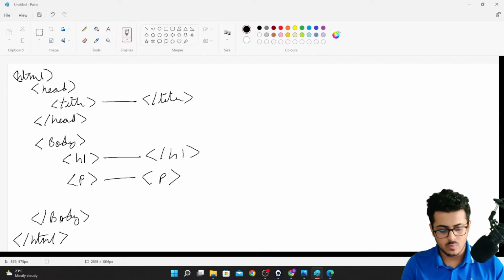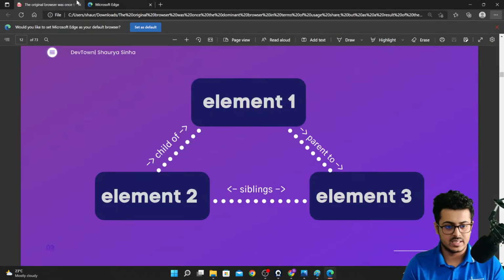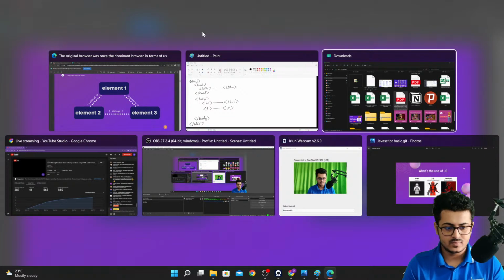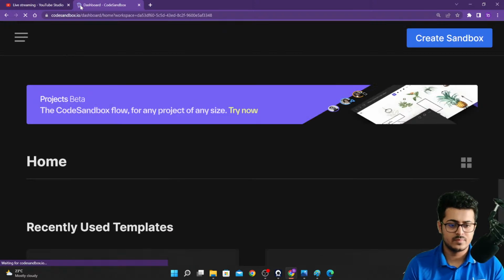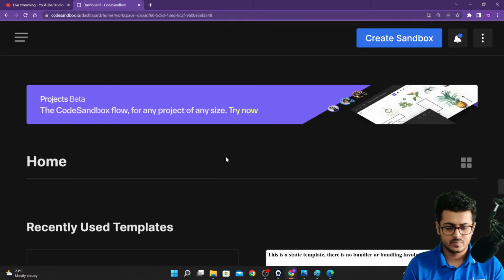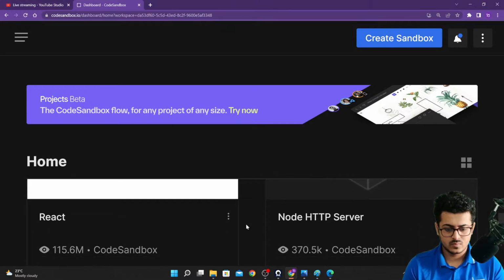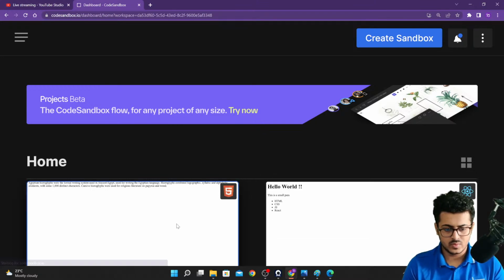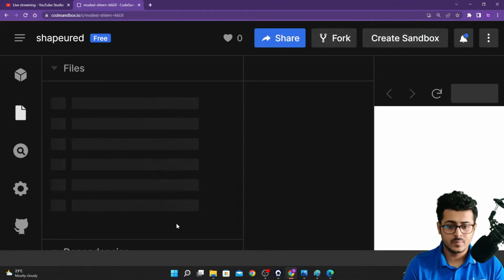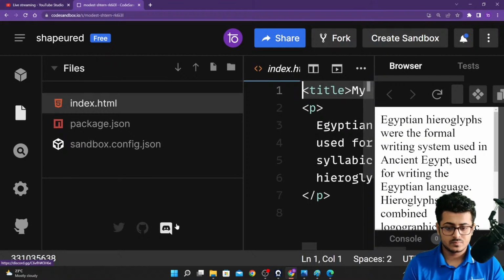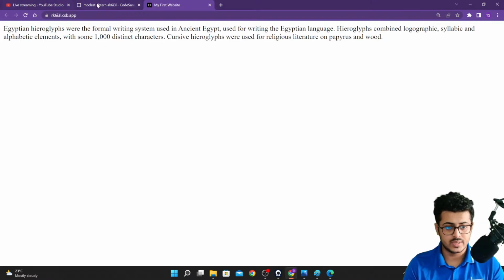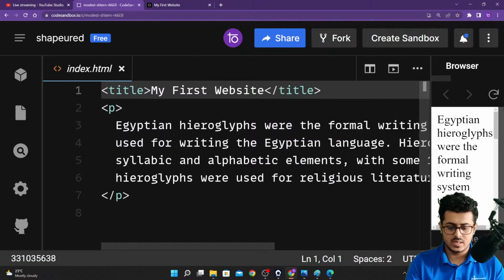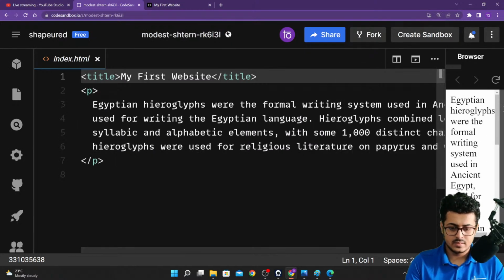So we'll be looking at an example of how an h1 tag makes your text look. Let's go back to our code sandbox and see how it looks. Give me a second, guys. Let me open up code sandbox simultaneously as well. I think this was the website that we were building. We don't require this, we will just open this into a new tab.